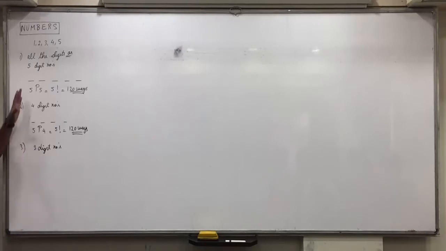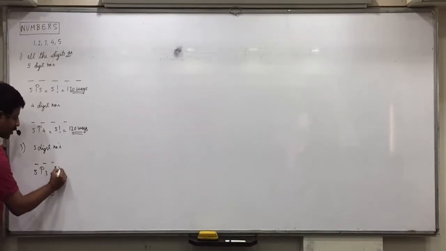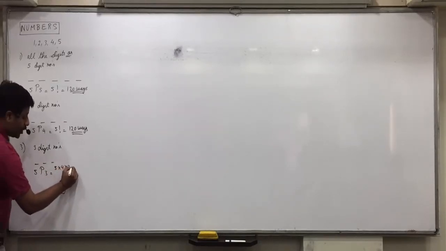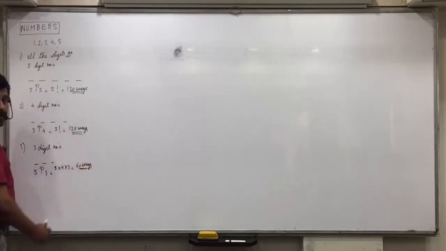Whether we have to arrange 5 numbers in 3 places or 3 numbers in 5, here 5 numbers we have to arrange in how many places? 3 places. How many ways can it be done? 5P3. Shortcut: 3 means you multiply 3 numbers. So 5 into 4 into 3, 60 different numbers can be formed.